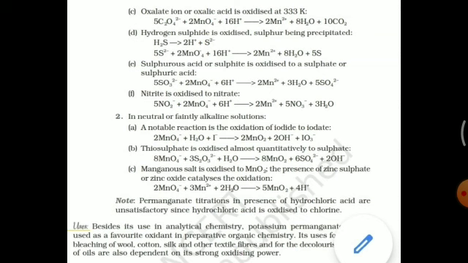First you write the skeletal equation. As you know, the manganese oxidation number changes by 5 units, and you can see the sulfur oxidation number in the equation. In sulfite SO3 2 minus, the oxidation number of sulfur is plus 4, and in sulfate the oxidation number of sulfur is plus 6.